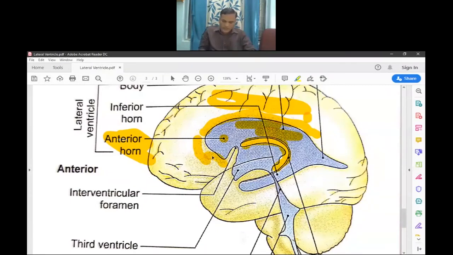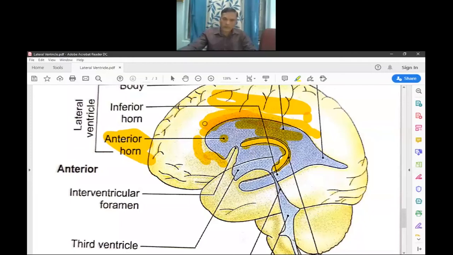So the genu and rostrum of the corpus callosum form the anterior boundary of the anterior horn. The roof of the anterior horn is formed by the trunk of the corpus callosum.